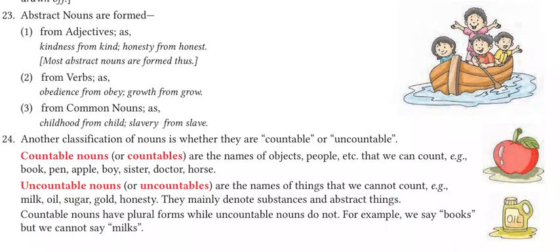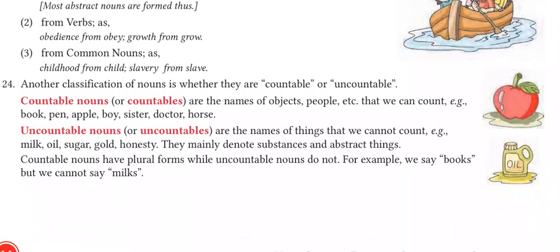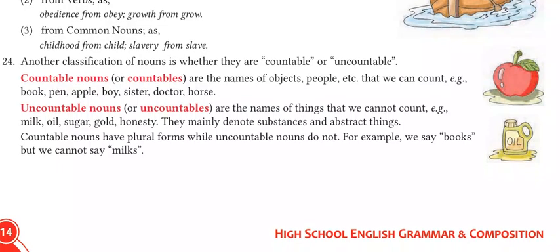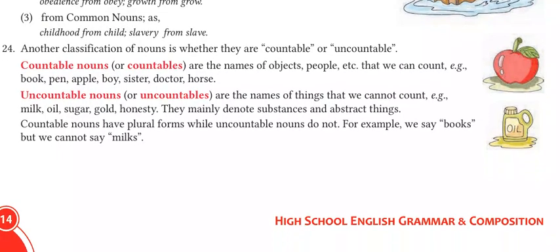So there is another classification for this. So what is that classification? Countables and uncountables. Now countables, वो चीजें that can be counted, और इनको हम countable nouns भी कह सकते हैं या इनको just countables भी कह सकते हैं. So countables are the names of objects, people, etc. we can count. For example, we can count books. These are easily counted. Pen, apple, boy, sister, doctor, horse. Right? We can easily count these things, so they are called countables. Like laptop, mobile phone, everything, cars.